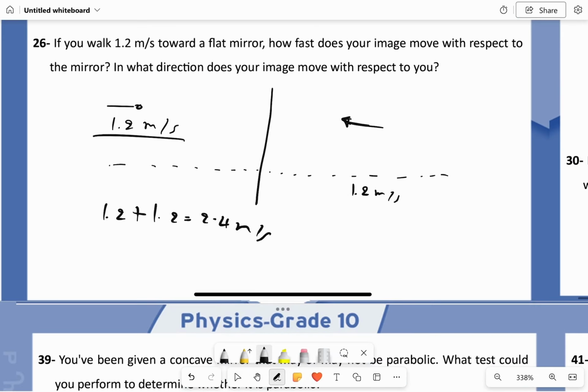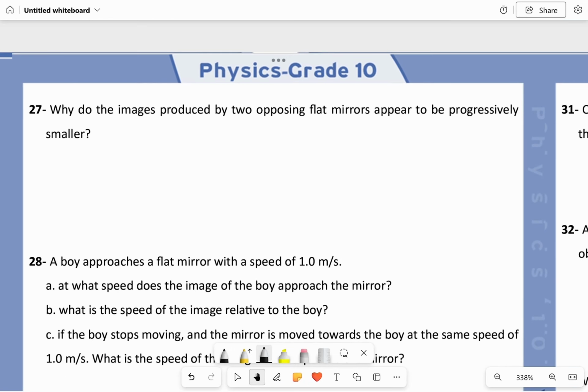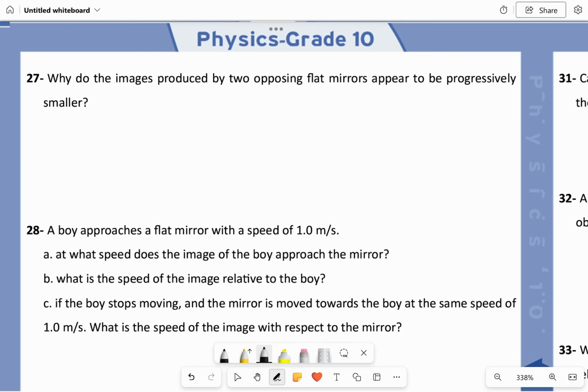We have question 27. It says, why do the images produced by two opposing flat mirrors appear to be progressively smaller? Because of the multiple reflections of light rays from each mirror, many times. For example, you have one ray, and let's say you have two mirrors like this. The ray is coming and it's going to be reflected, but this process is going to happen more than once, and that is why the image is going to be getting smaller and smaller.